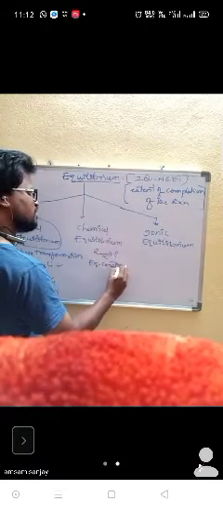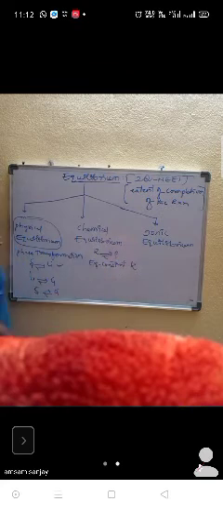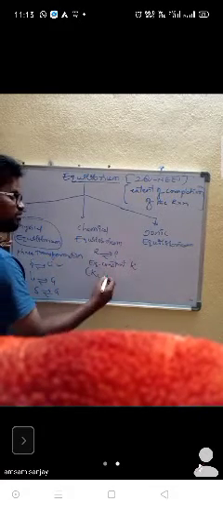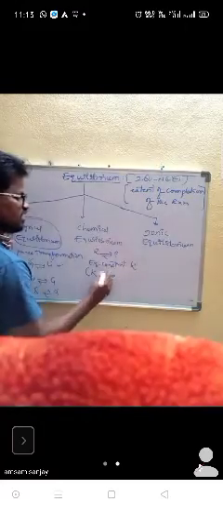We will learn, sir, but I am saying that it is indicated by K, the equilibrium constant. This K comes in different forms. When I am talking about the concentration of the reactant and product, that is the equilibrium constant in terms of concentration. When I'm talking about reactant and product pressures, then it is Kp, the equilibrium constant in terms of pressure.